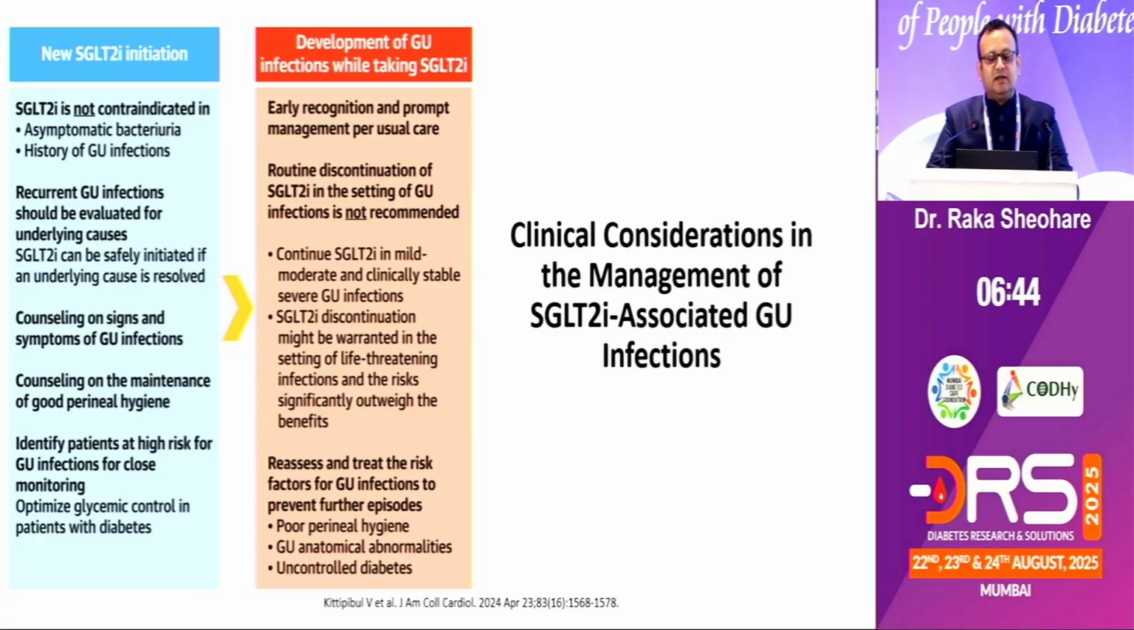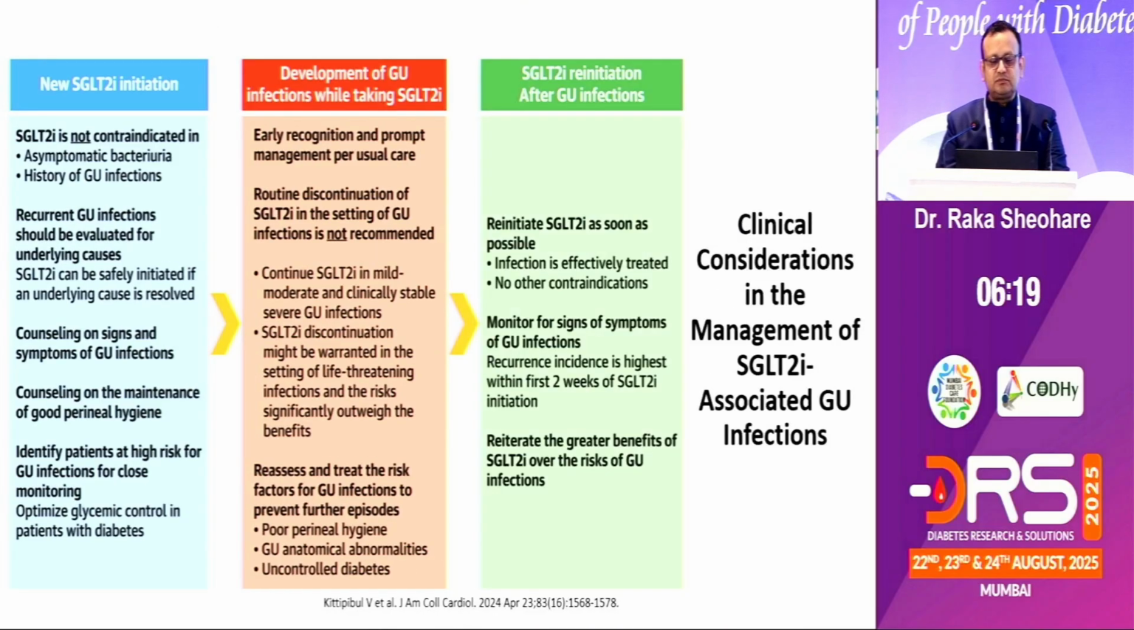If a patient develops GU infection after taking an SGLT2 inhibitor, we should recognize it early. We should give importance to the patient's complaints, because when the patient is complaining of such things, we need to hear them. We should continue the drug in mild to moderate, clinically stable GU infection. It should be discontinued only if there is some life-threatening complication. Reassess, treat the risk factors, and then restart.